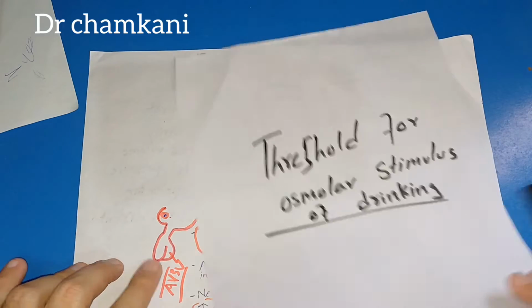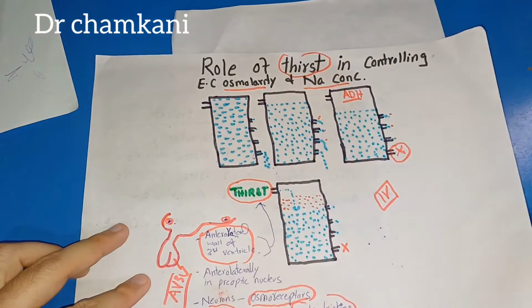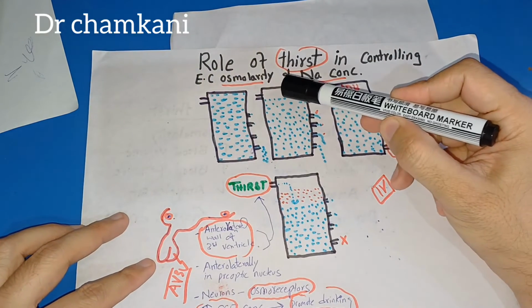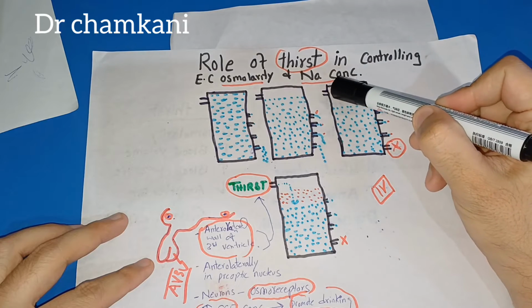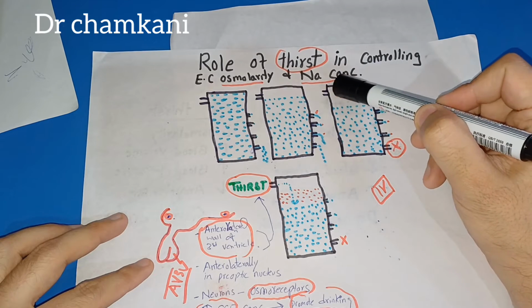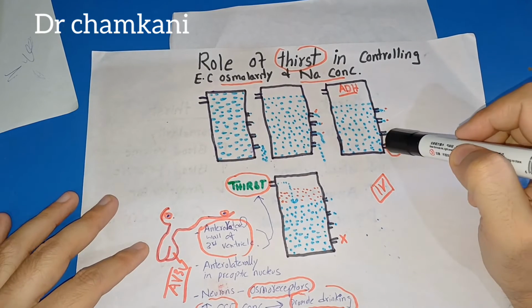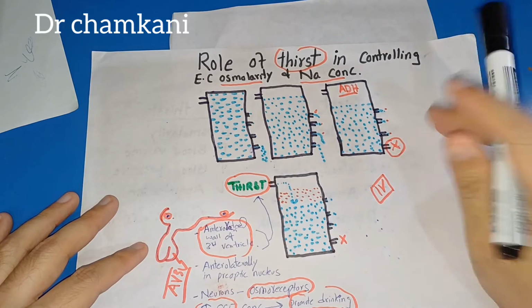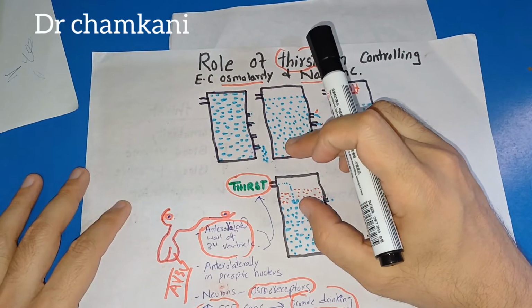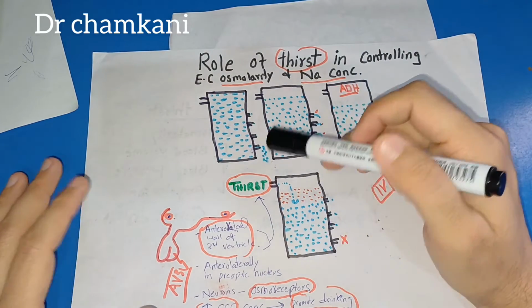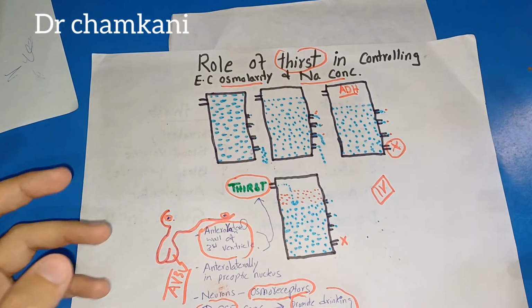Now, we have discussed so many times that when the human body is losing water, initially with a little loss of water, there is activation and release of antidiuretic hormone, and it stops the loss of water from the kidneys. And then there is stimulation of the thirst center, due to which the person starts drinking water.